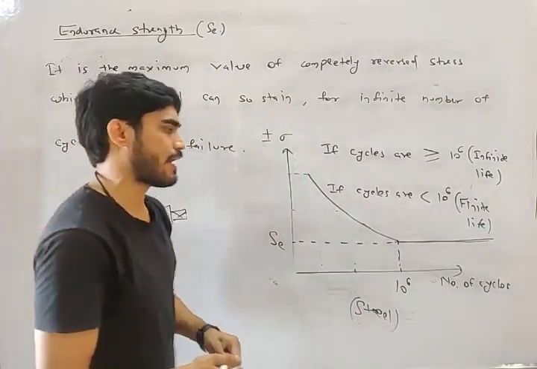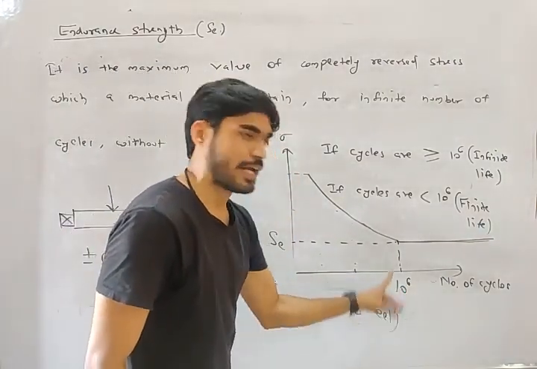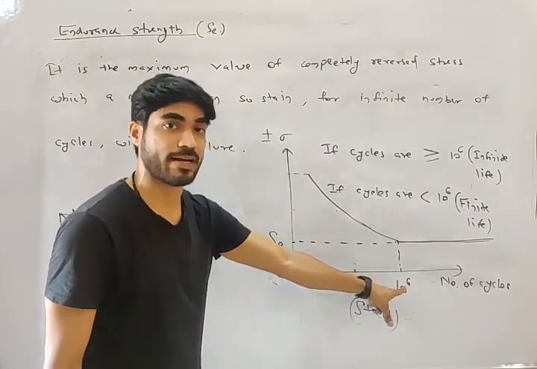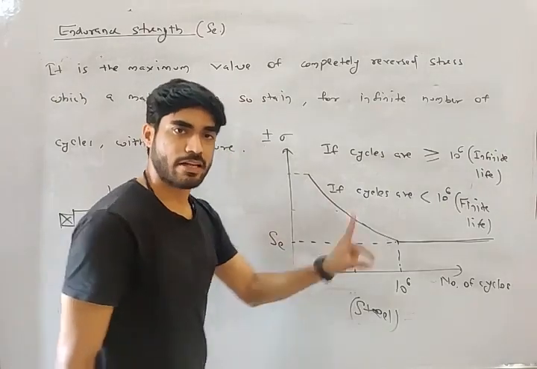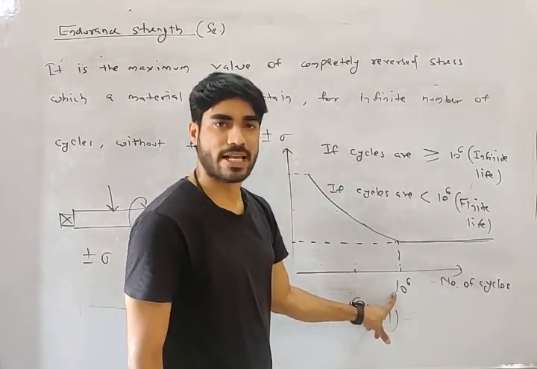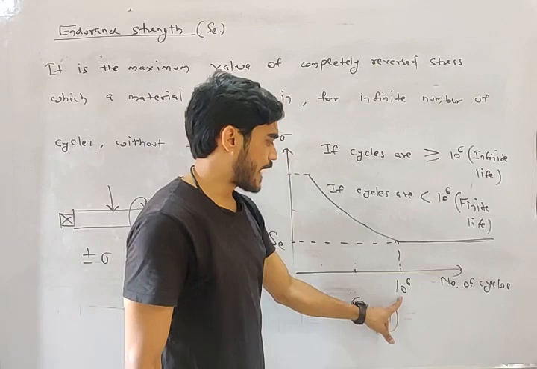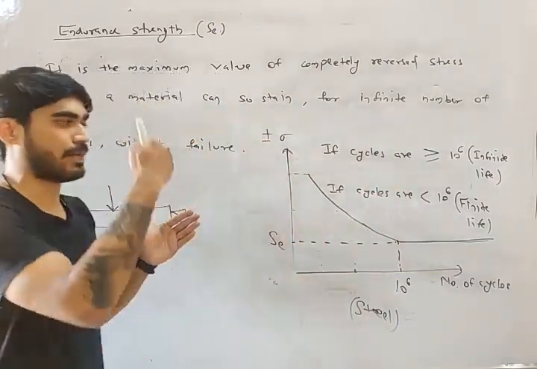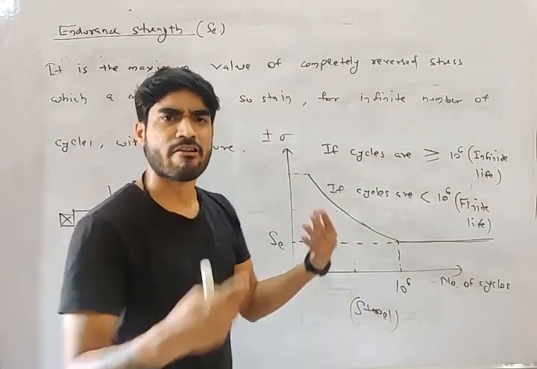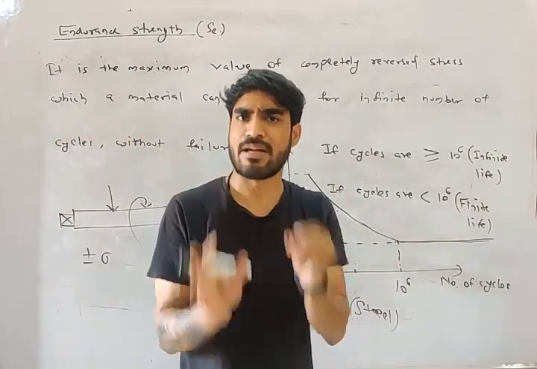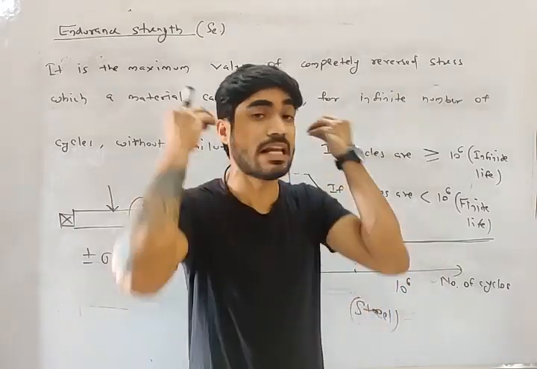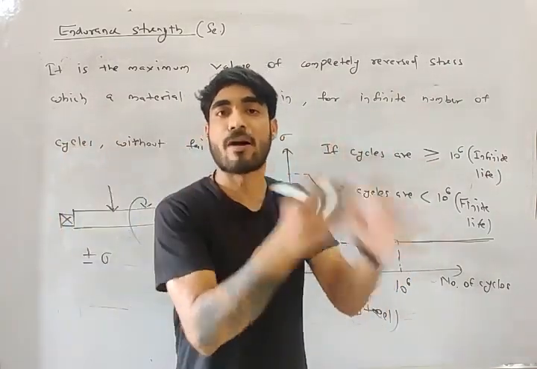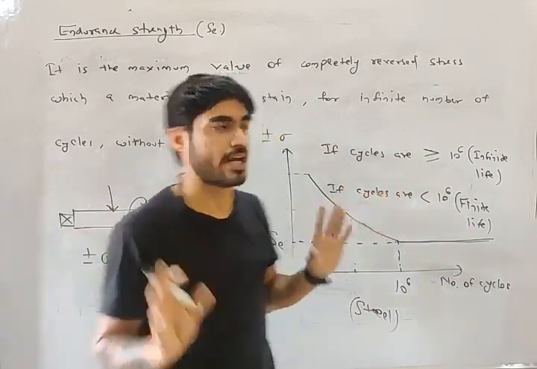So do you understand, my friend, what is the meaning of 10 to the power 6 for steel? For a different material this number will be different. So for steel, if the cycles are more than 10 to the power 6, infinite life; if less than 10 to the power 6, finite life. Finite life means ultimately it will break. Infinite life means it will never break, no matter how many times you apply the stress.